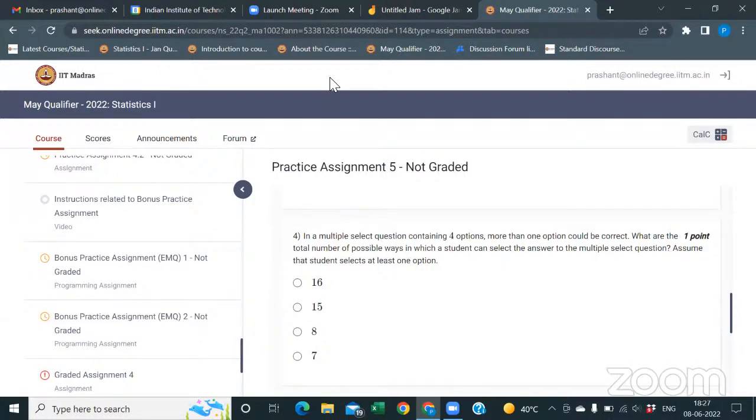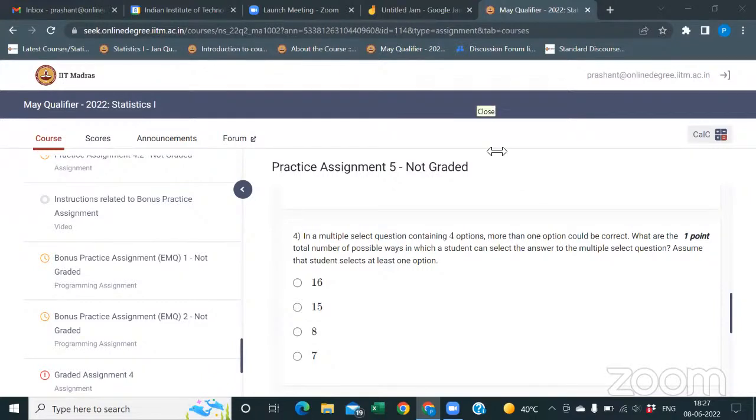Sukanya has raised a hand. Where is this notification? Has it come by mail? Yes, everyone has received the mail. So negative marking applies for the graded assignment also from now onwards.